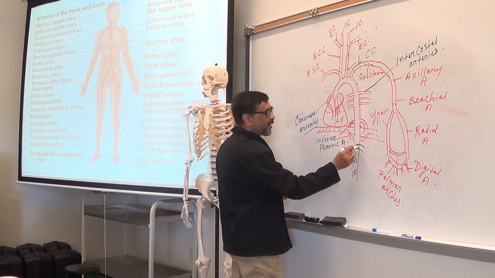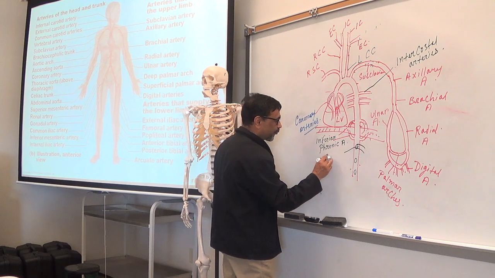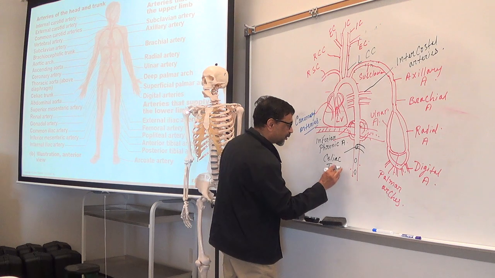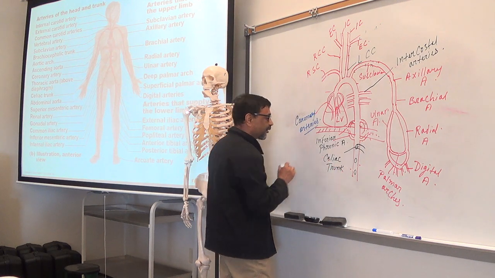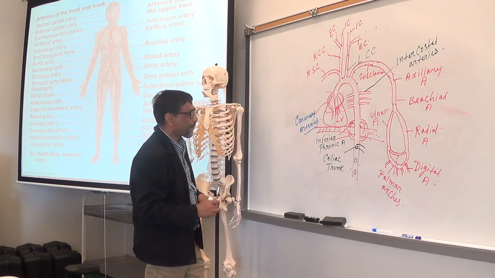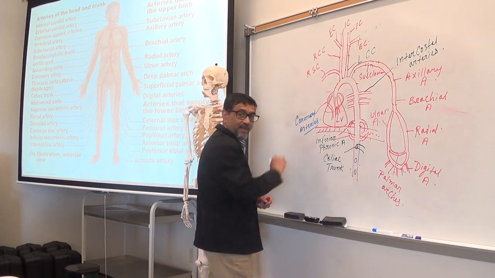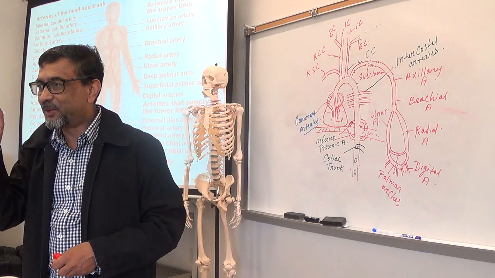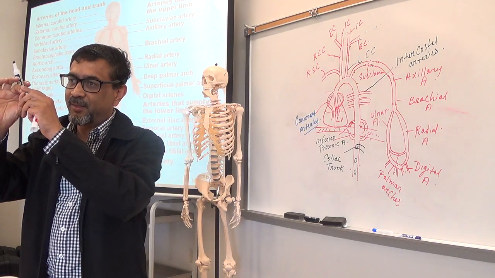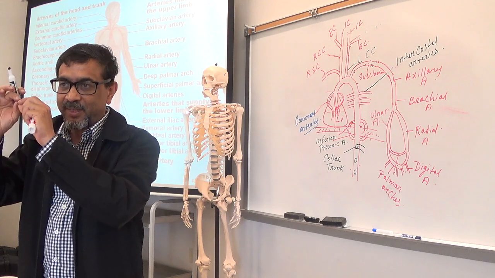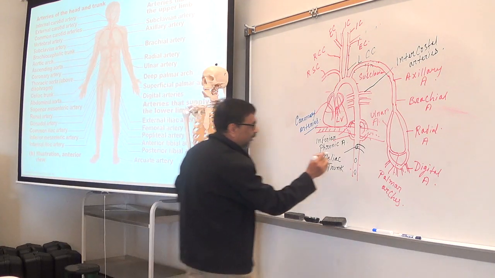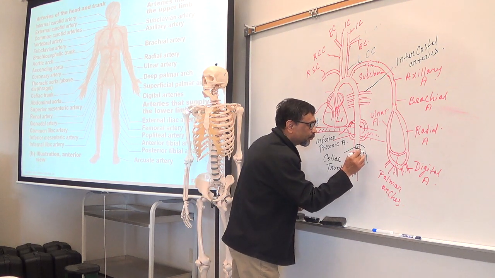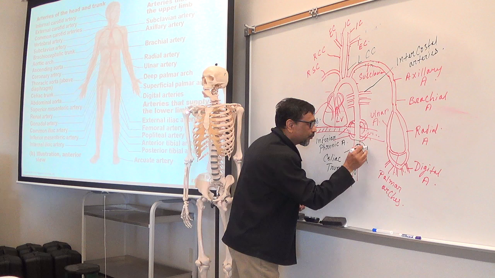That is called celiac trunk. Trunk is what? Long or short? Short, right? A short, wide artery is a trunk. And it divides. So it is short, then it divides into three.